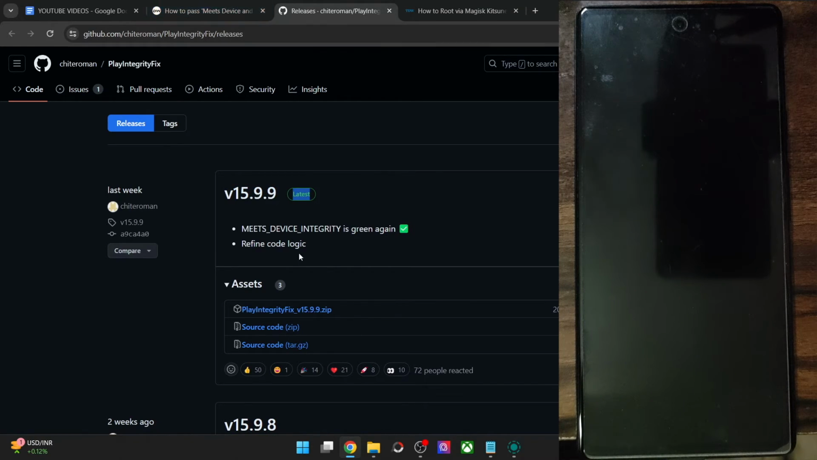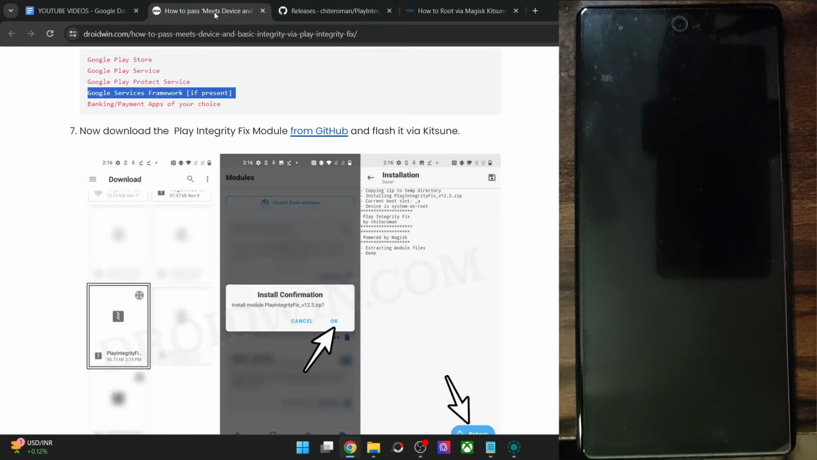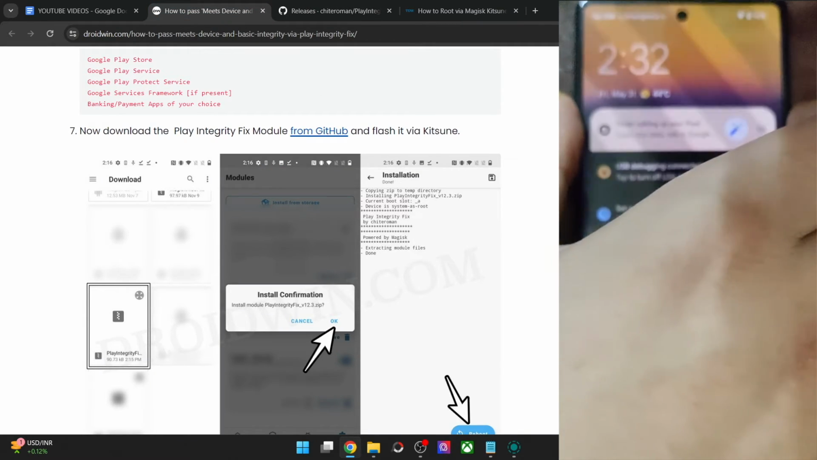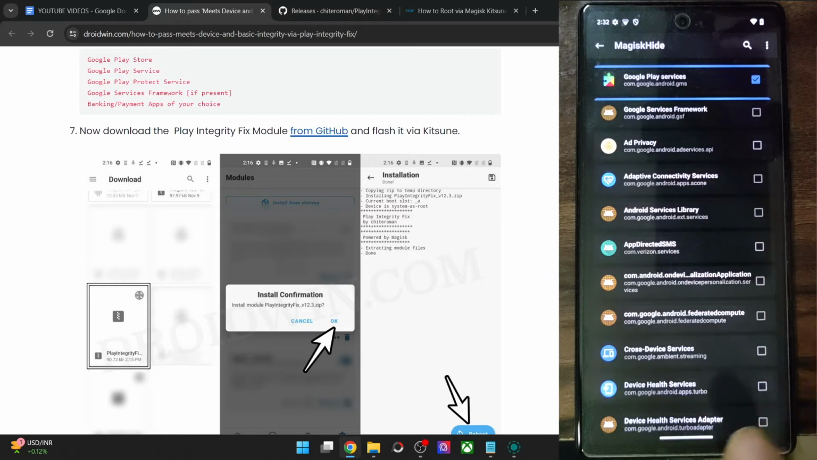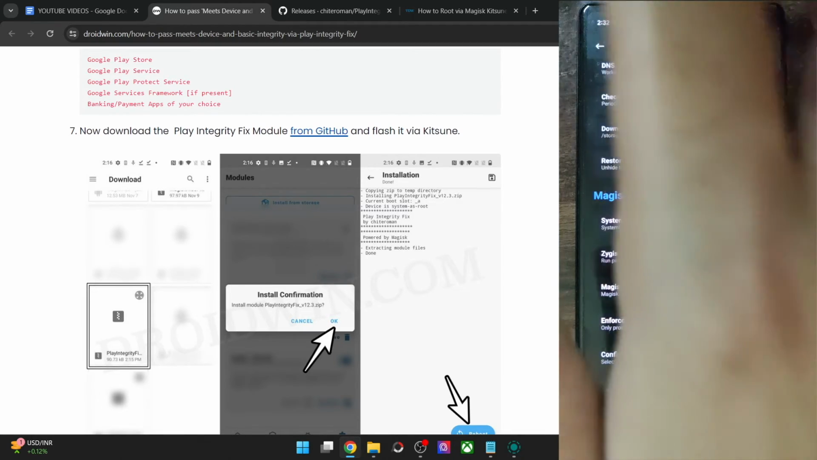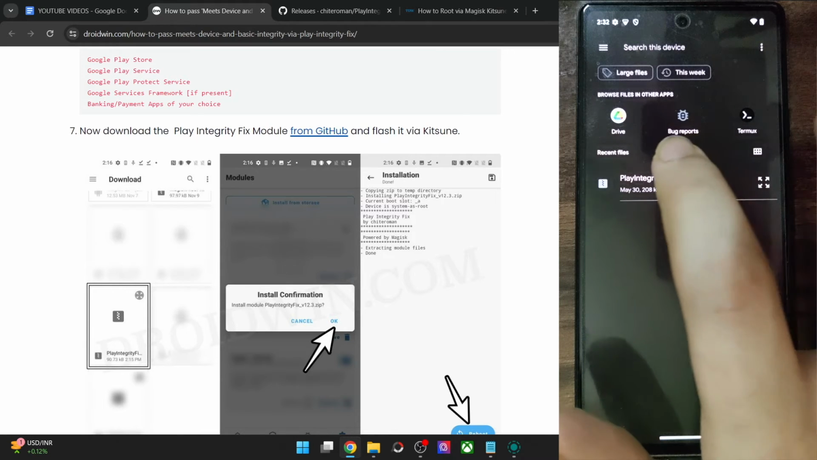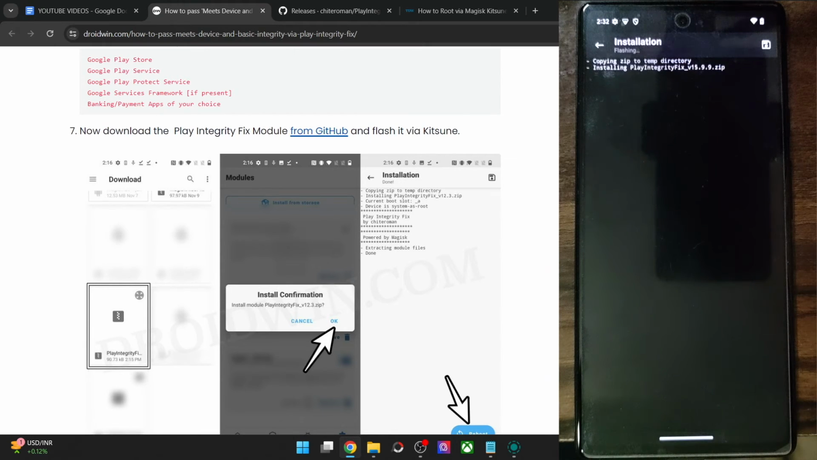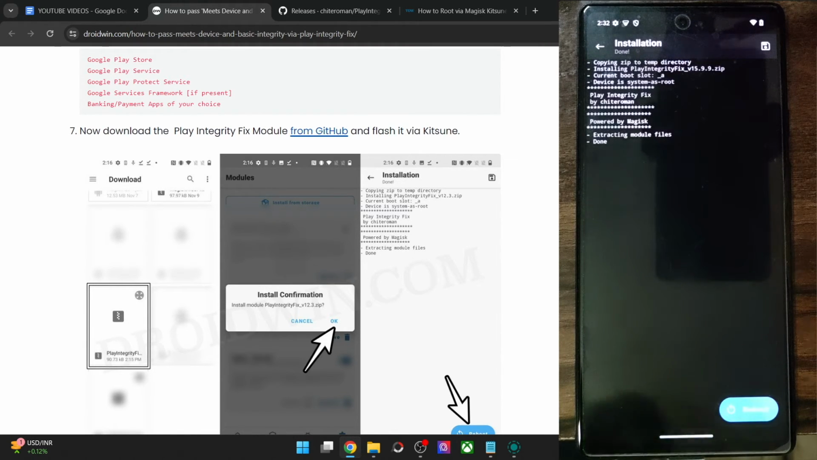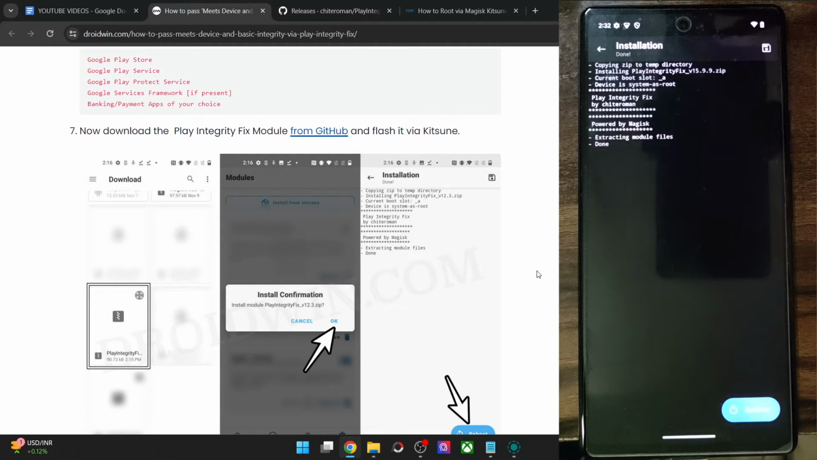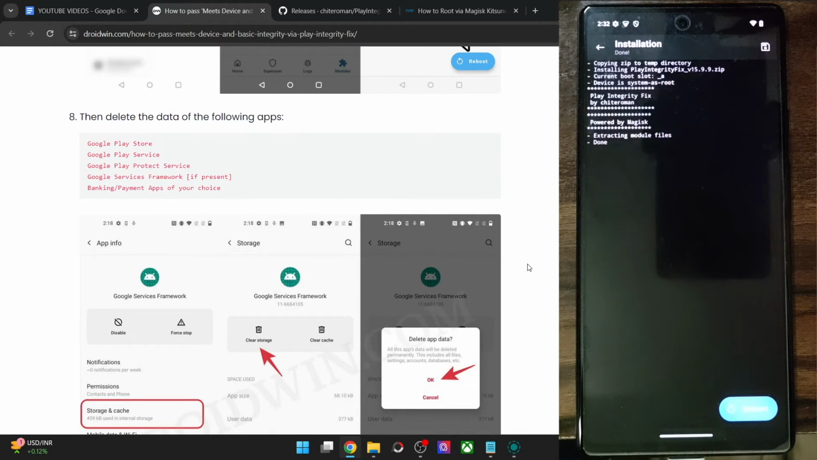So get hold of the module zip file and transfer the module onto your phone. Once that is done, we will now have to flash the module using the Magisk Kitsune app. So go back, go to modules, tap on install from storage, choose the Play Integrity Fix module, tap on OK. It will now be flashed. It will ask you to do a restart. We will not do a restart now, we will do a restart at the end.